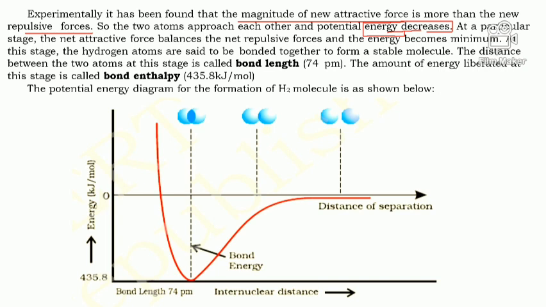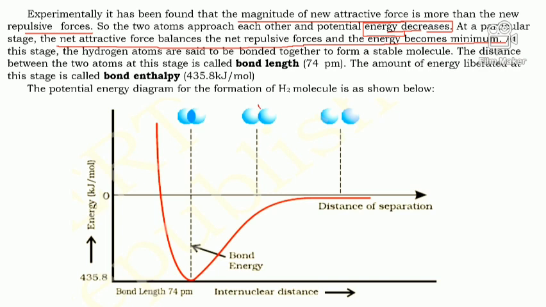Now they are coming close to each other, so their potential energy decreases. At a particular stage, the net attractive force balances the net repulsive force. Hence, energy becomes minimum.